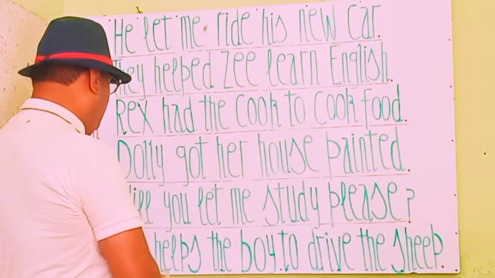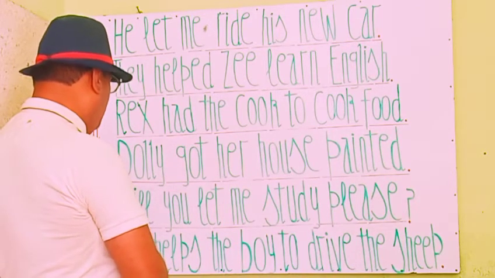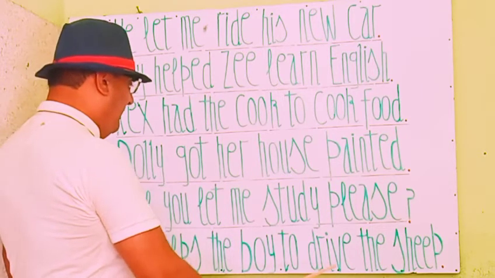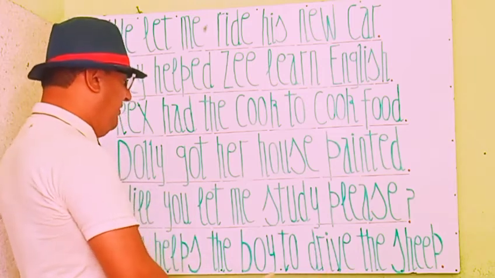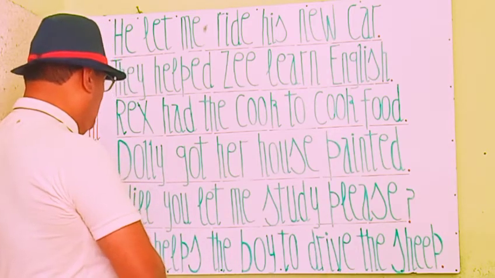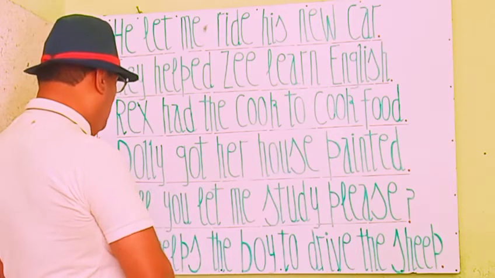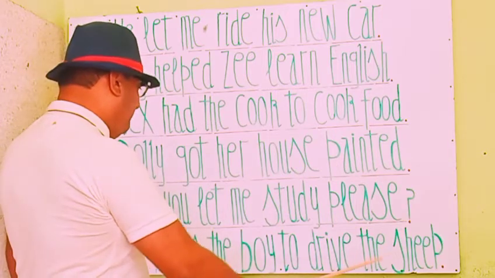In this statement, help is a causative verb, and Tom helps the boy. Tom helps the boy to drive the sheep. Sheep are driven by the boy, but Tom helps the boy.